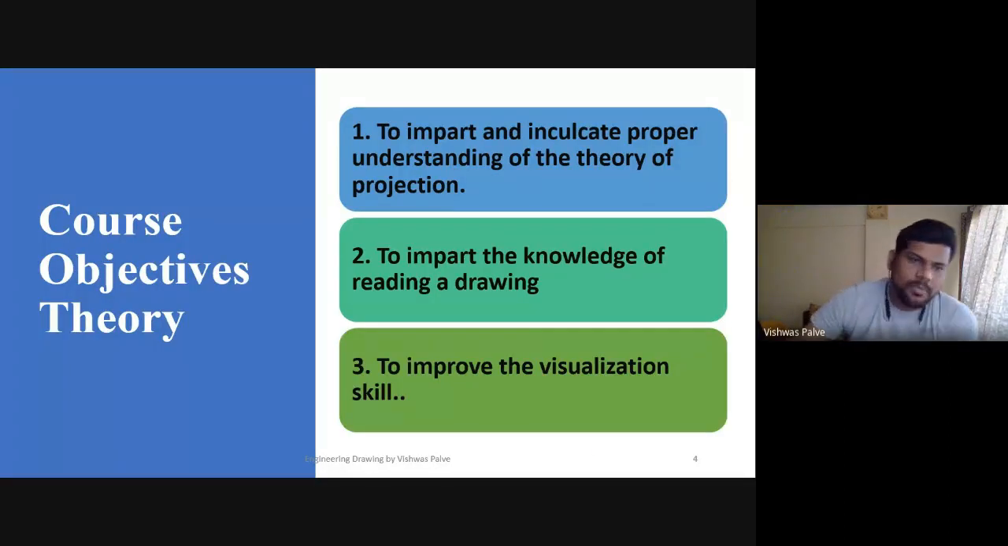Then what is the course objective for theory? So the objective of this course is to impart and inculcate the proper understanding of theory of projections. So what is the theory of projections that we are going to learn in this? To impart the knowledge of reading a drawing. Suppose if a drawing is given to you, then how you are able to read it and how to draw it, for that we are going to learn to improve the visualization skill. So in this, the main aim of the subject is to improve the visualization skill.